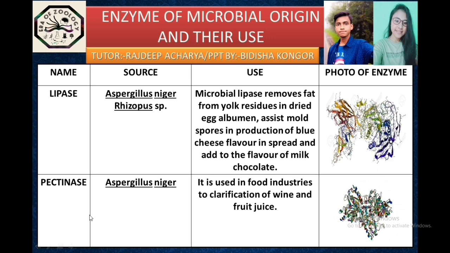And now we will be talking about our last enzyme, I mean the sixth enzyme, pectinase. The Aspergillus niger is the source of this pectinase enzyme, and the industrial use of this pectinase is it is used in the food industry for clarification of wine and fruit juice. And it is actually the 3D view of this pectinase enzyme.